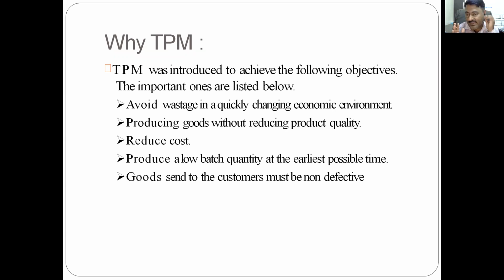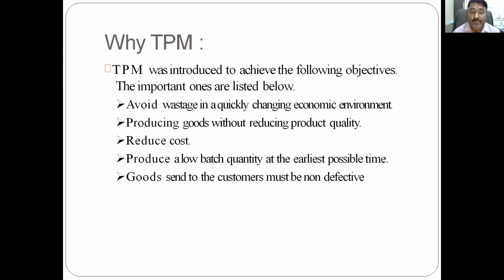Low batch quantity: the work should be divided into batches and done in the minimum possible time. For any typical batch of 100, 200, 500, as per the requirement, how can it be manufactured? And goods sent to the customer must be non-defective. Very, very important. We have heard this word zero defect, ZD.